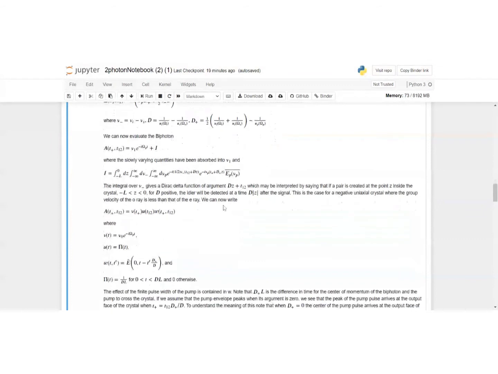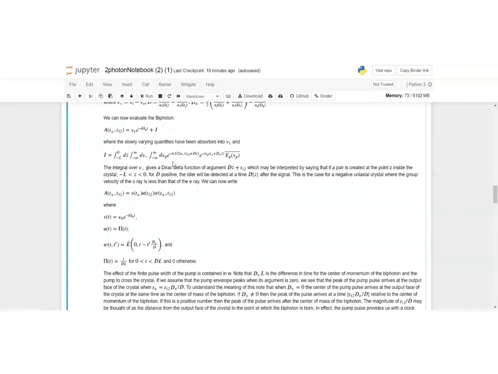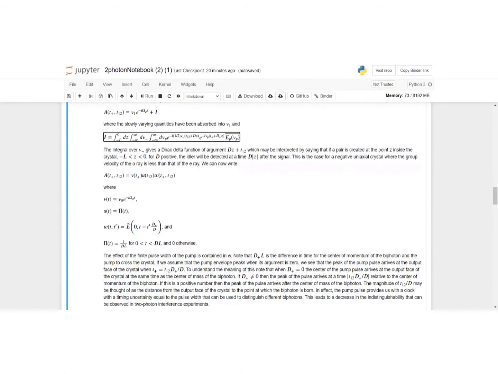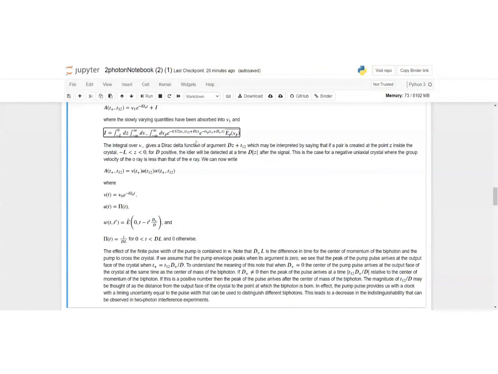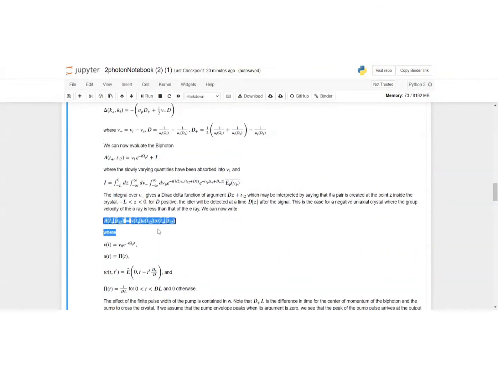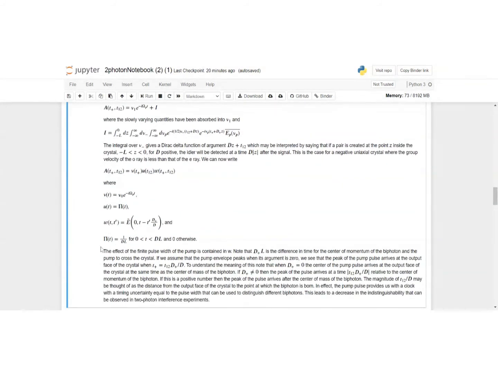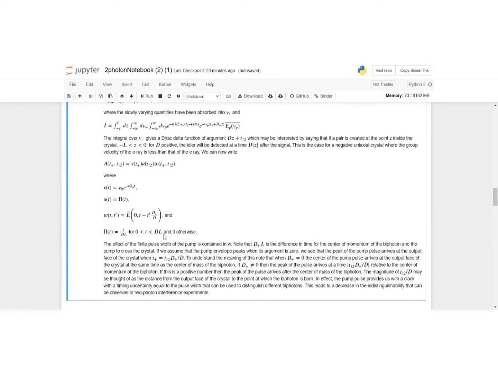F is just a spectral density function, and you just see this is just exponential of some quantity minus i something from minus infinity to infinity, and when you integrate over this whole range, you just pick up Dirac deltas as usual, and this Dirac delta essentially reduces this cumbersome integral. You can easily show that it reduces to this form, the one that we wanted to obtain, where the quantities are defined this way. Now, this expression that you see over here, pi t, 1 upon dl, these conditions, that t being dl to 0, pi t is this, otherwise 0, all this comes from this Dirac delta. It's very easy to see that.